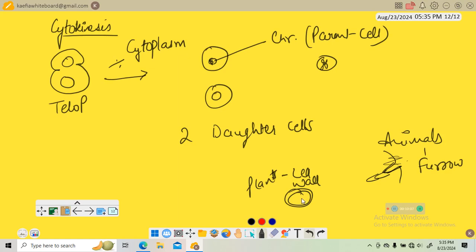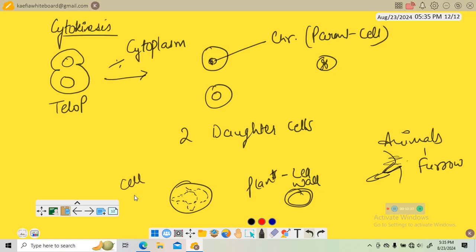Okay, and now here's a different mechanism in plant cells. What happens? Wall formation starts in the center of the cell. This is the cell. Wall formation starts, and it will grow outward to meet the existing lateral walls. Then there will be the formation of a new cell wall, and that forms the cell plate.